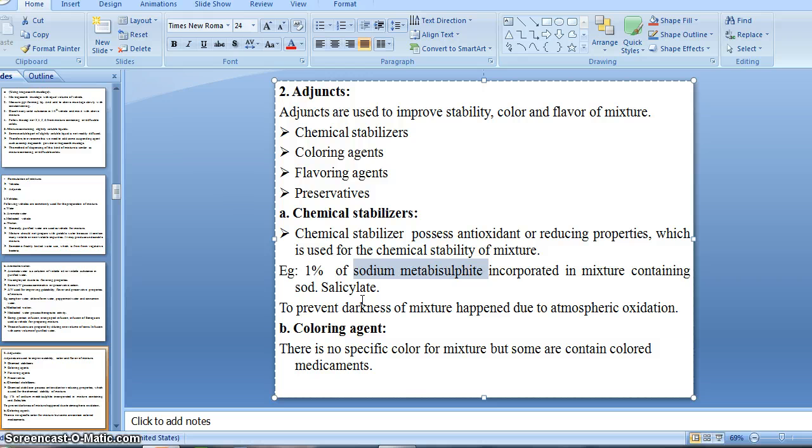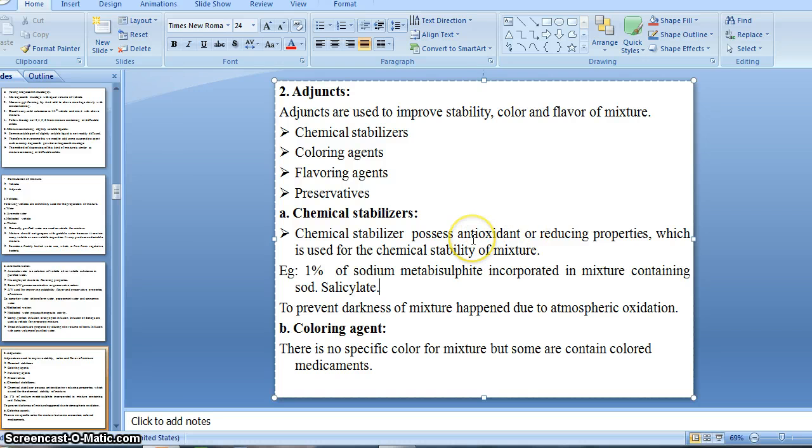In the market there is a diclofenac injection. It contains sodium metabisulfate as a preservative or stabilizer with other percentage. But in a mixture, there is sodium salicylate. Sodium salicylate contains 1% of sodium metabisulfate as a stabilizer, right?